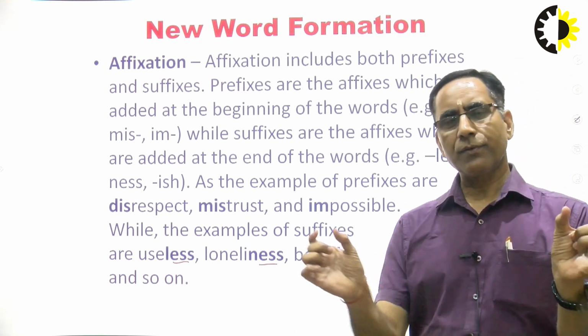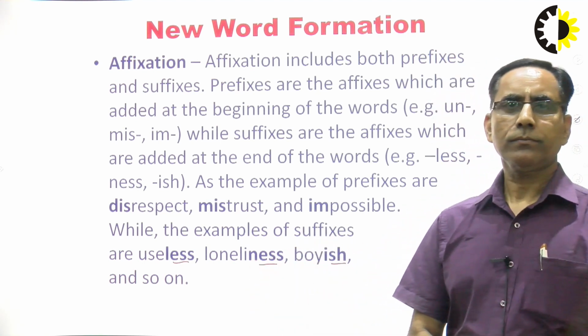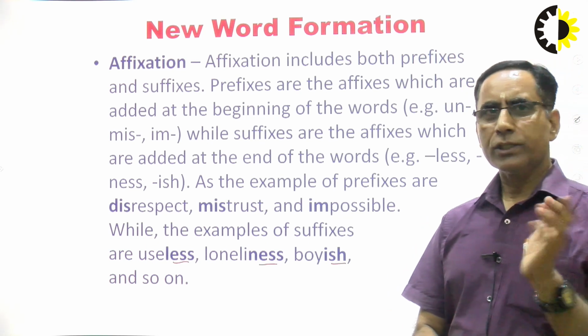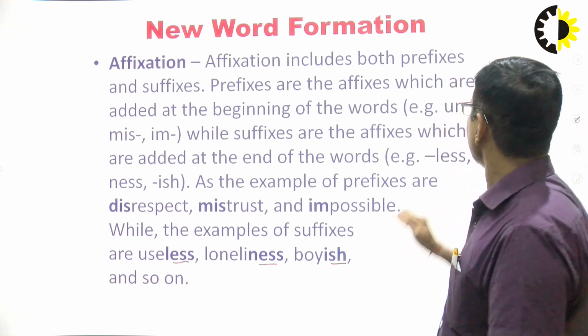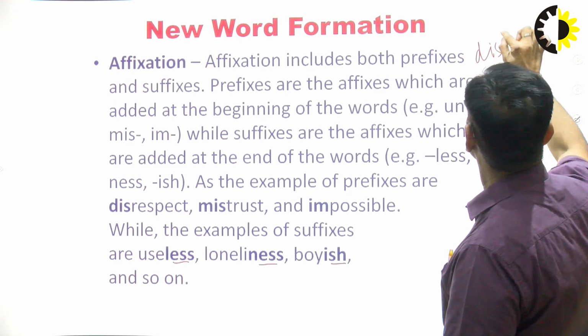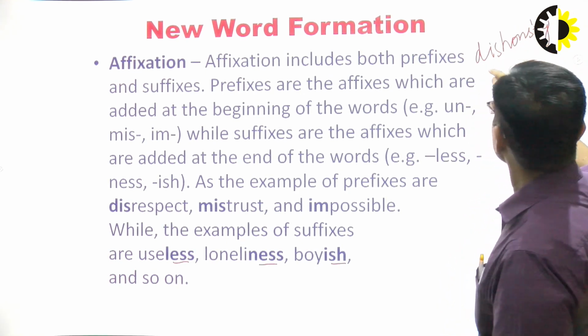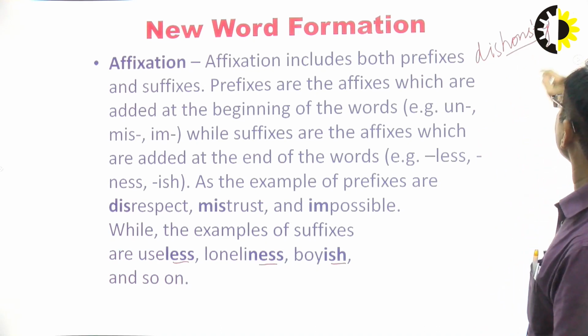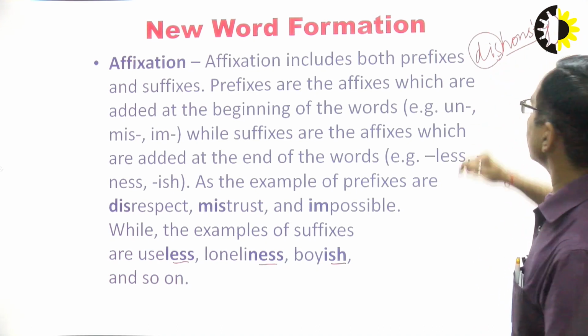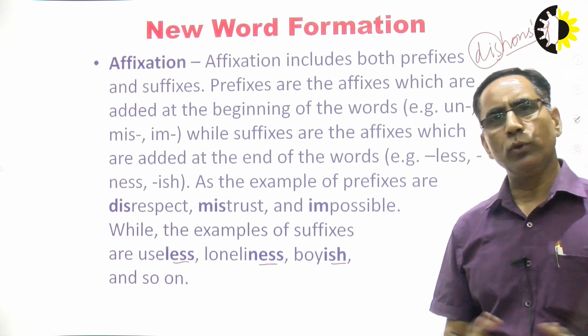Sometimes prefix and suffix both can be added, like dishonesty. Actually honest is the root word, and we have used y and we have used dis. So prefix and suffix both can be used.